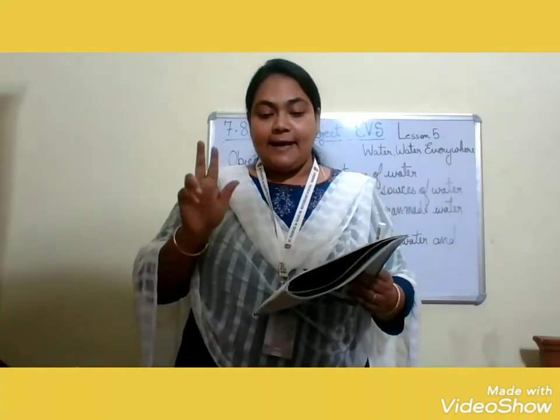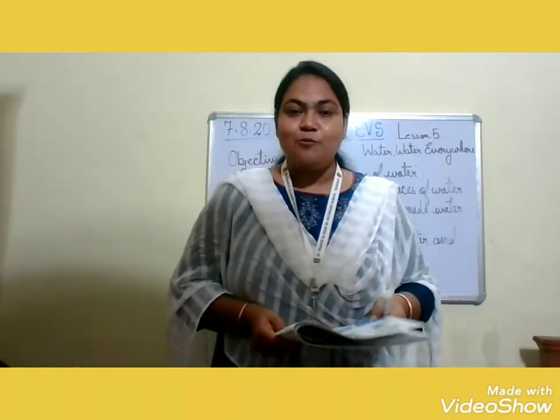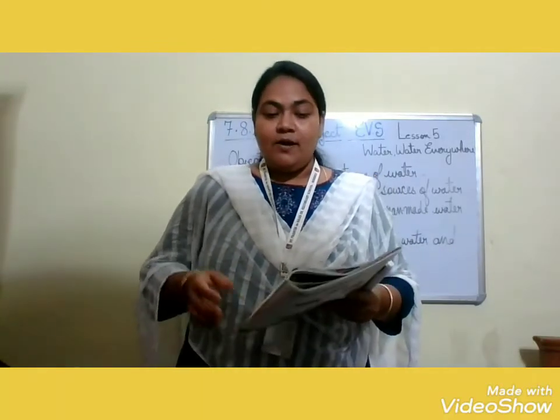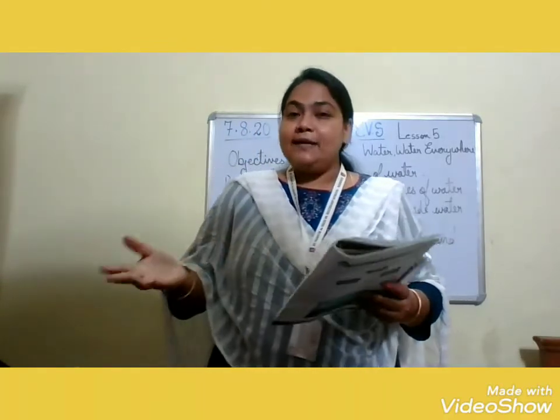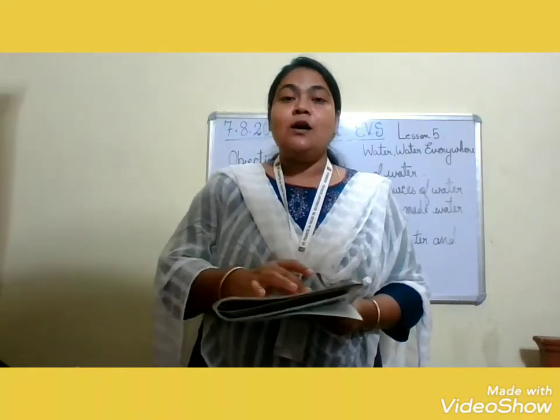What are the sources of water? River, ponds, lakes, wells, streams and waterfalls. And what are these known as? These are known as water bodies because they are covered with water. If I ask you to name any two water bodies, you can name river, pond, lake, stream, well, anything. Now you have seen the beautiful pictures they have given: river, pond, lake, well, stream and waterfall. These are the different sources of water.